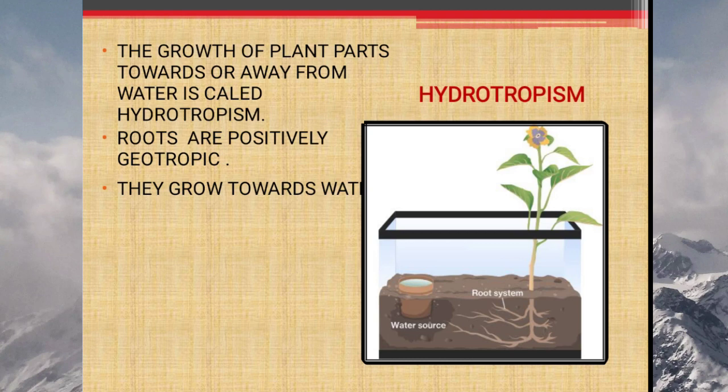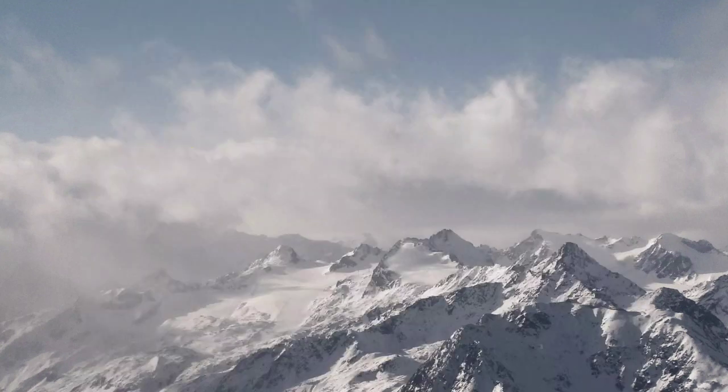Now next is hydrotropism. Growth of plant parts towards or away from water is called hydrotropism. Roots are positively hydrotropic. They grow towards water.